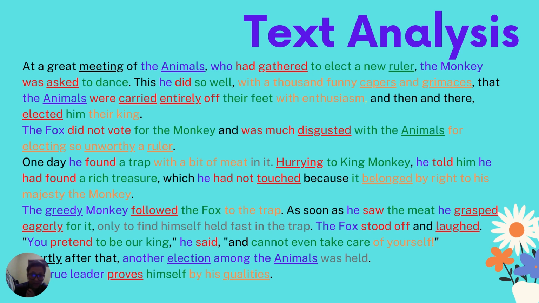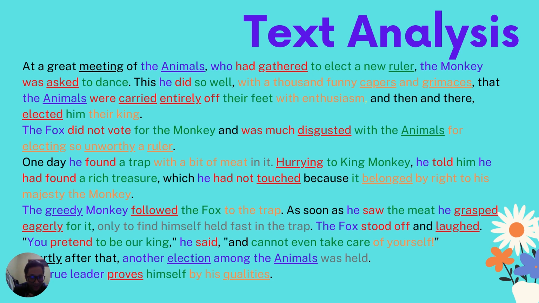He is a subject. Grasped eagerly is the verb. For it, it here refers to the meat, which is the object. Only to find himself held fast in the trap, I think this refers to adverbial because he is supported by he grasped eagerly, and I want to catch it immediately because he did it right.